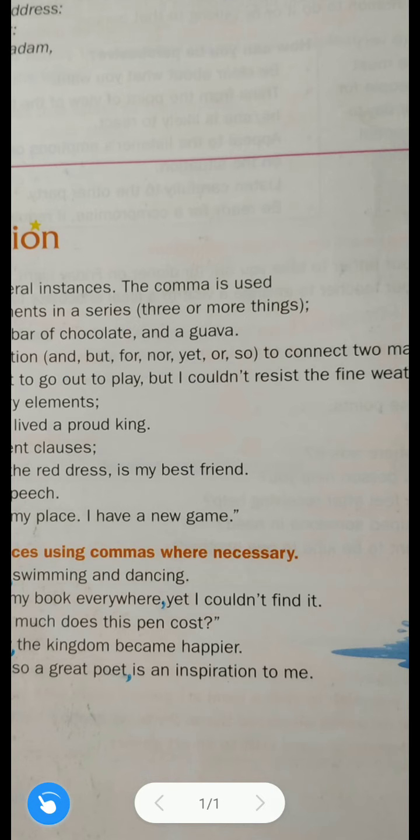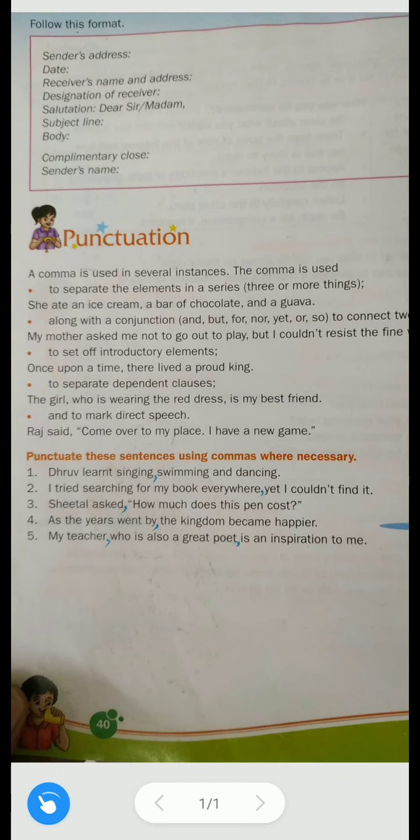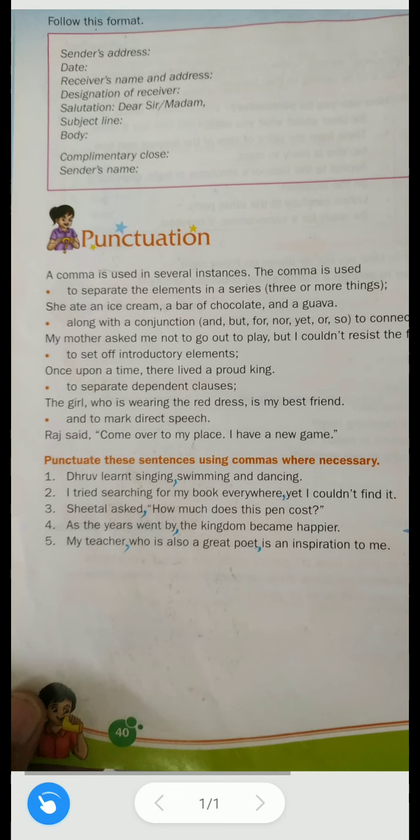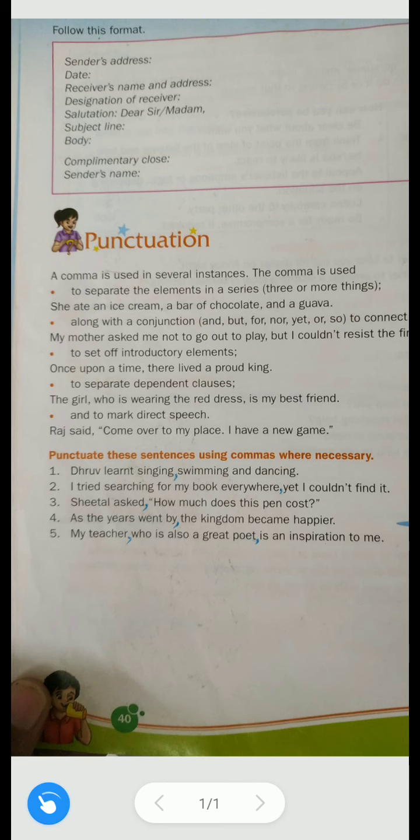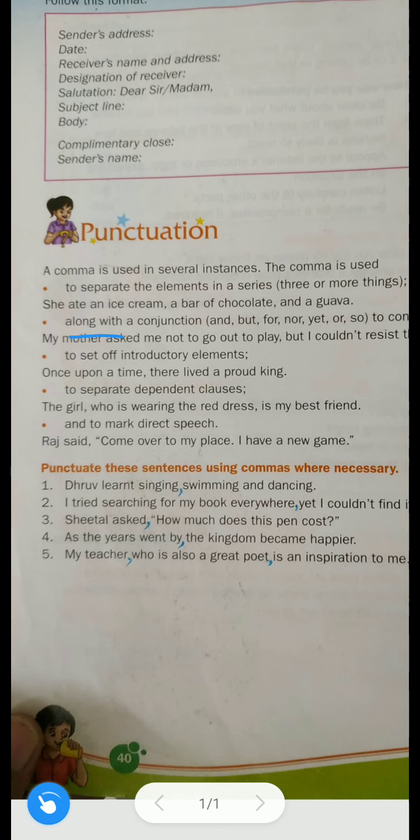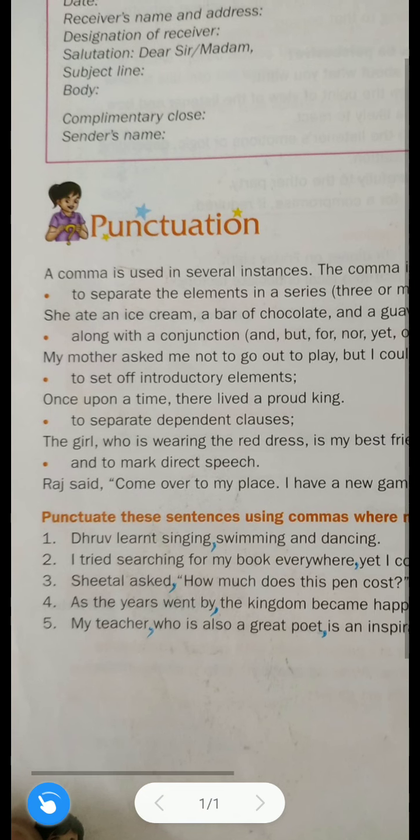So we'll discuss the example, then you will understand. Before that, I just want to tell you, we haven't learned the clauses topic yet. I think it is not there in your 6 standard syllabus. So we will not go into detail about what is a main clause and what are clauses. So just try to understand when to use comma.